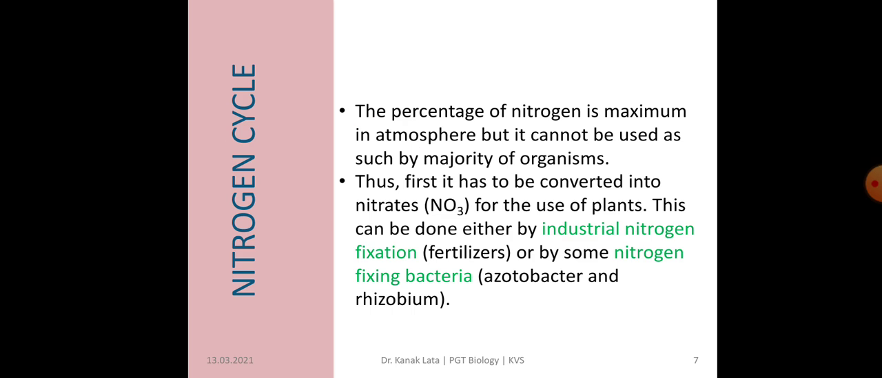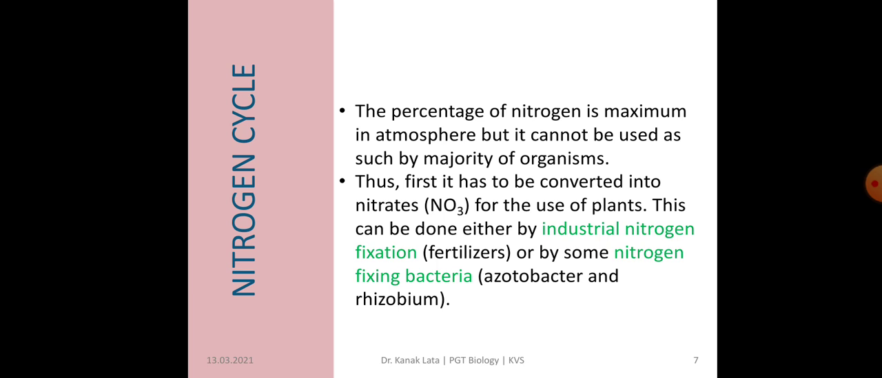Now the next is the nitrogen cycle. We know that the percentage of nitrogen is maximum in the atmosphere, that is 78%. But it cannot be used by the majority of organisms in this form. Why? Because in the atmosphere it is present in the form of nitrogen gas, N2. So first it has to be converted into nitrates for the use of living organisms, particularly plants.